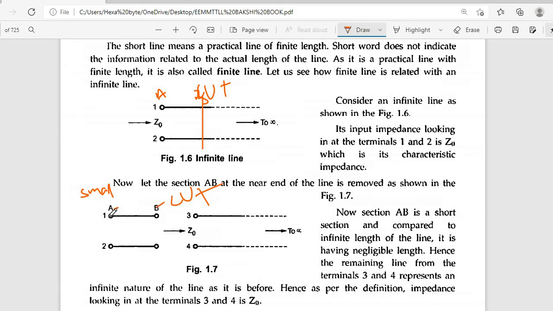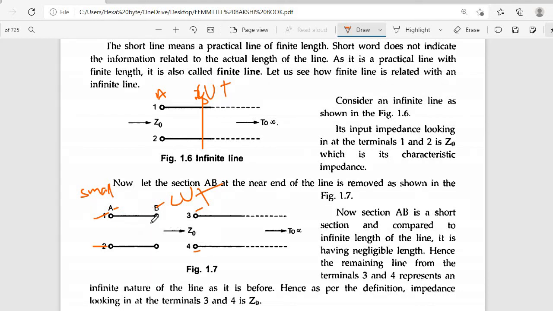This transmission line has a top and a bottom, two different lines, so this is the two-wire transmission line. We are giving names to the sets of transmission lines.